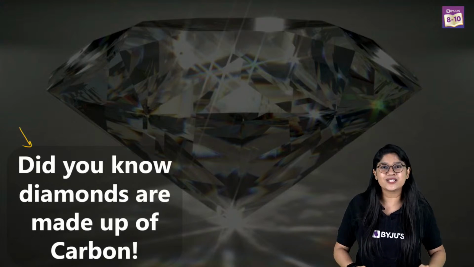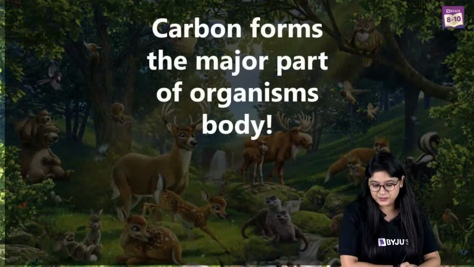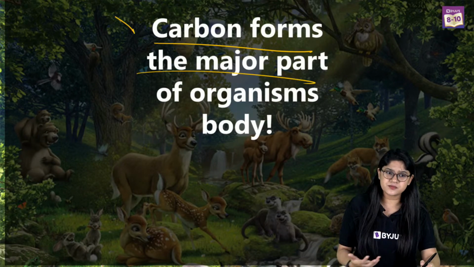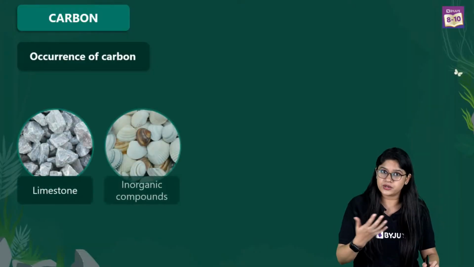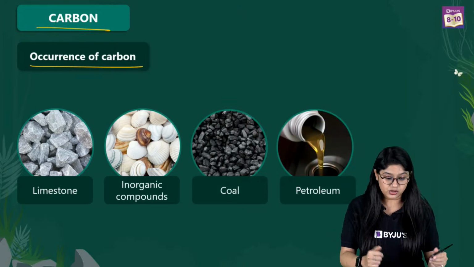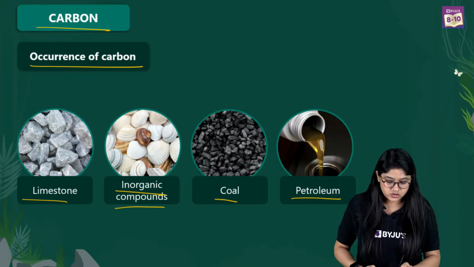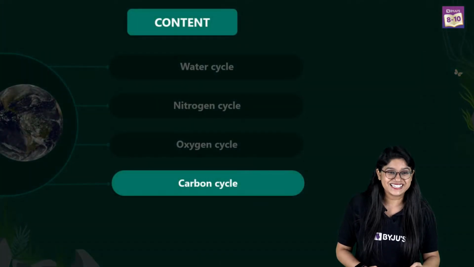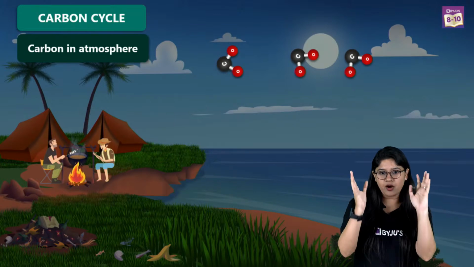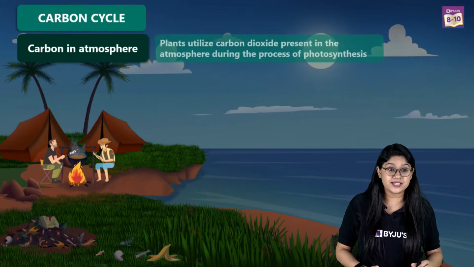Yes? Now let's talk about the carbon cycle. Here we'll be discussing the carbon cycle. So we know that carbon forms the major part of the organism's body, right? When we talk about carbon, we have carbon in various different places altogether. We have it in limestone, inorganic compounds, coal and petroleum. So we'll be discussing the carbon cycle. Over here we go. Now, we have the carbon dioxide in our atmosphere, right? We know that plants will be utilizing it, right?